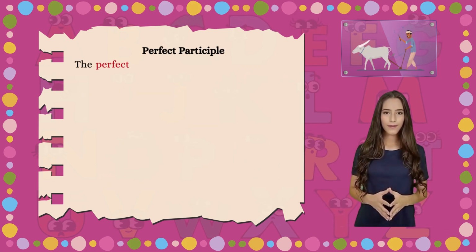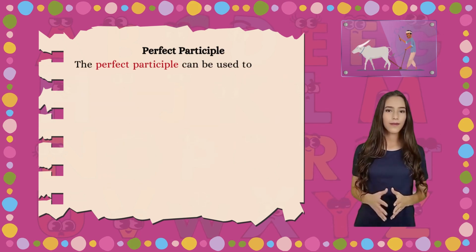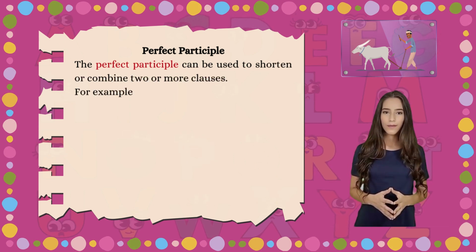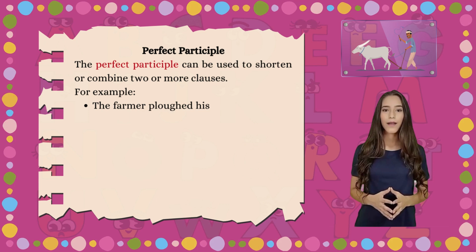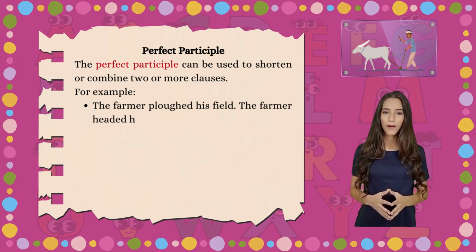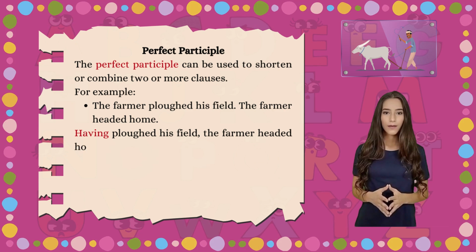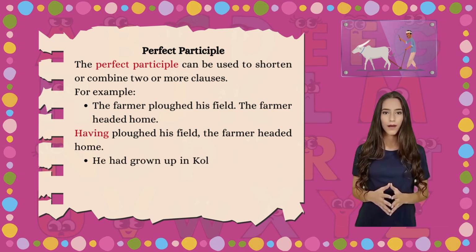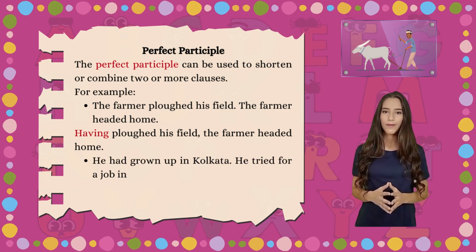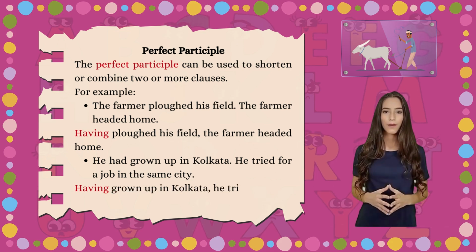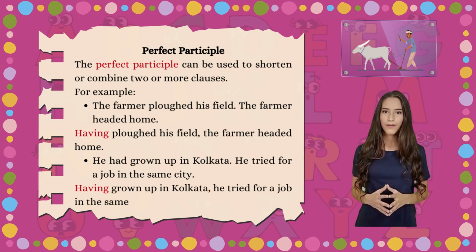Perfect participle. The perfect participle can be used to shorten or combine two or more clauses. For example, the farmer plowed his field. The farmer headed home. Having plowed his field, the farmer headed home. He had grown up in Kolkata. He tried for a job in the same city. Having grown up in Kolkata, he tried for a job in the same city.